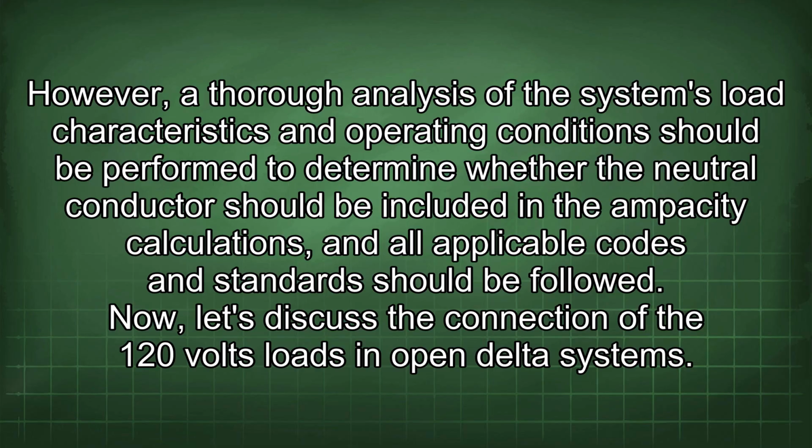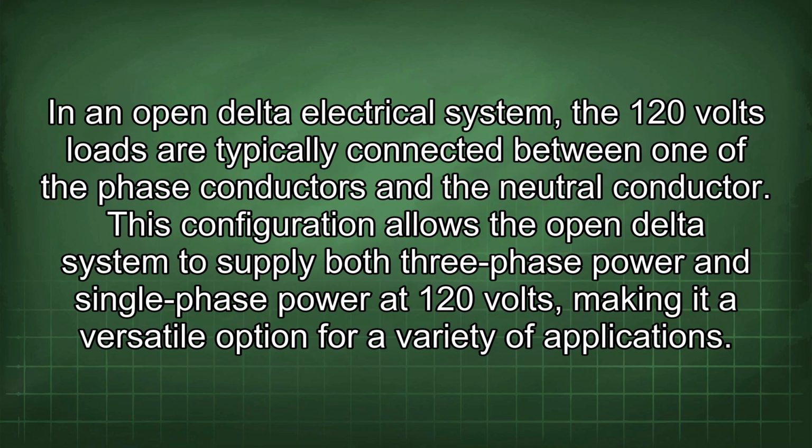Now let's discuss the connection of the 120 volts loads in open delta systems. In an open delta electrical system, the 120 volts loads are typically connected between one of the phase conductors and the neutral conductor. This configuration allows the open delta system to supply both three-phase power and single-phase power at 120 volts, making it a versatile option for a variety of applications.